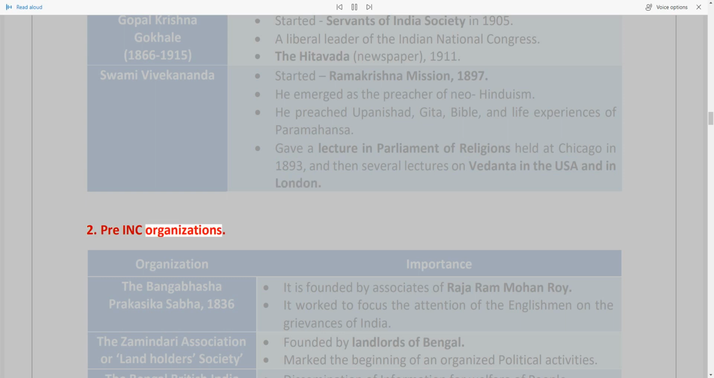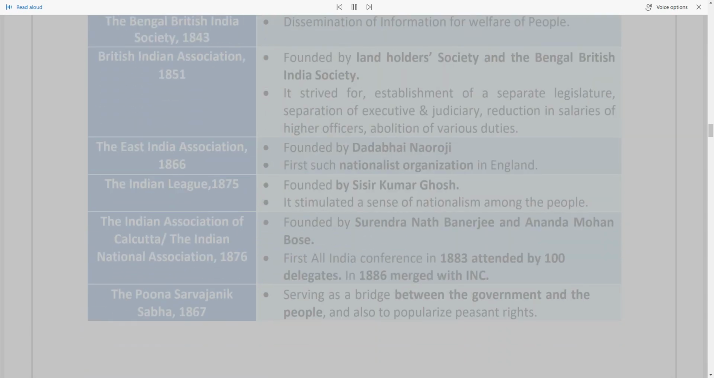2. Pre-INC Organizations. The Bangabhasha Prakasika Sabha, 1836. It was founded by associates of Raja Ram Mohan Roy. It worked to focus the attention of the Englishmen on the grievances of India. The Zamindari Association or Landholders Society, founded by landlords of Bengal, marked the beginning of organized political activities. The Bengal British India Society, 1843, for dissemination of information for welfare of people.